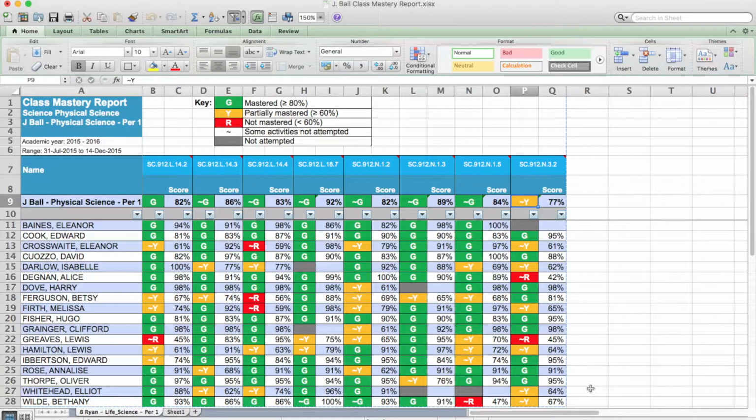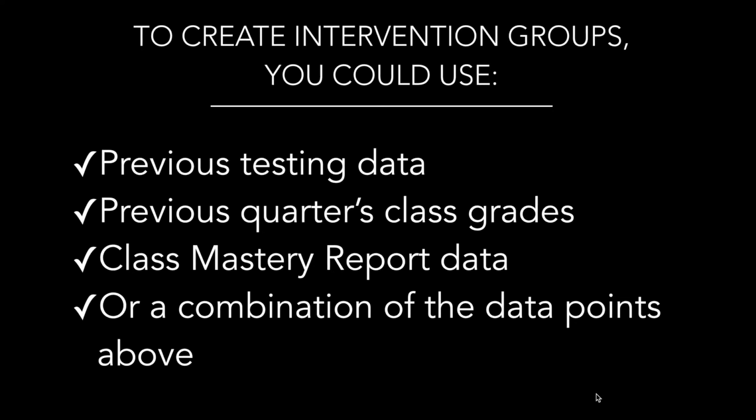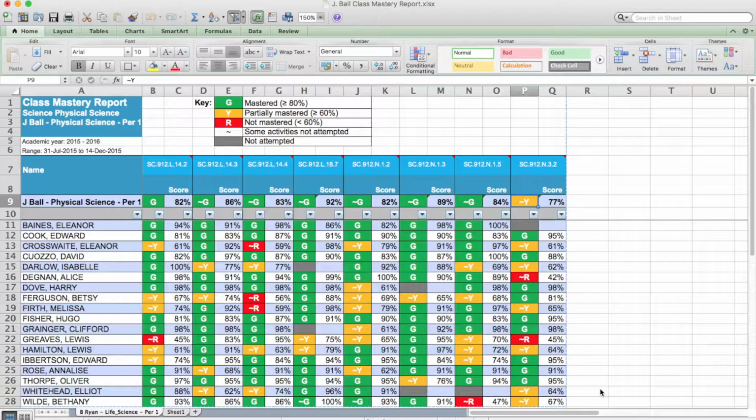This is where each teacher will need to look at their students holistically to decide how to create their intervention groups. To create these groups, you could use previous testing data, previous quarter's class grades, the class mastery report data, or a combination thereof. For my example class, I'm going to use only class mastery report data to create my intervention groups. For ease, I will call my groups green, yellow, and red.